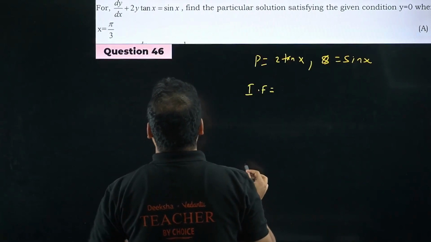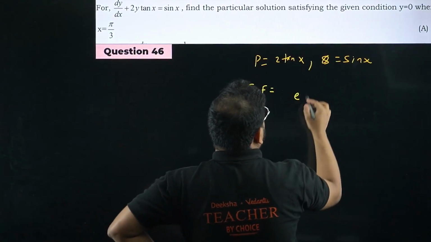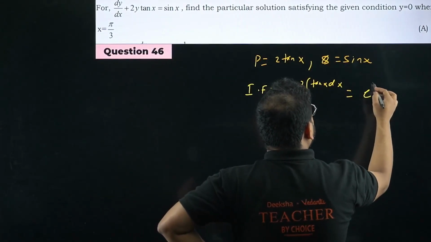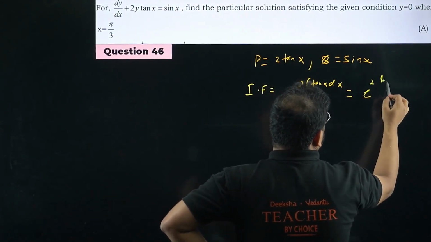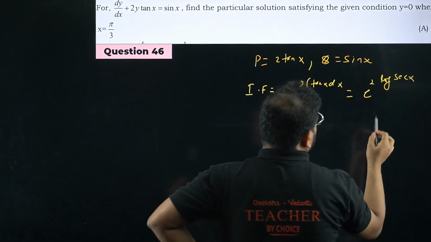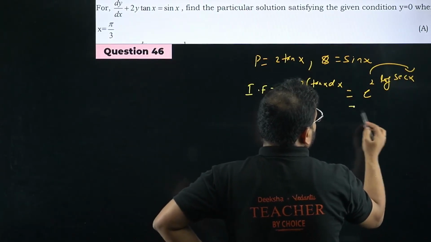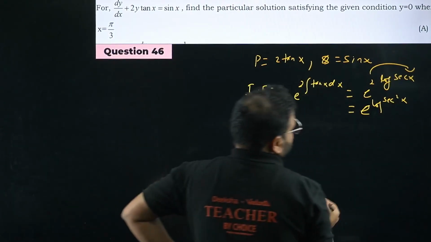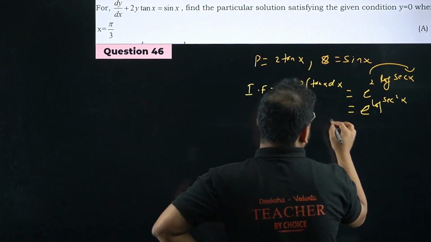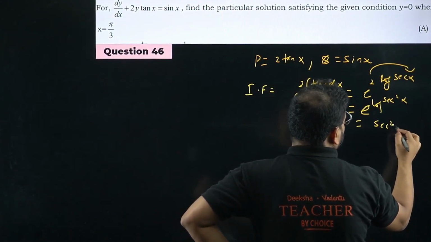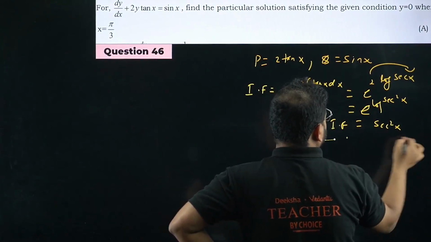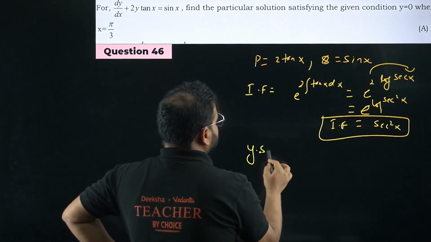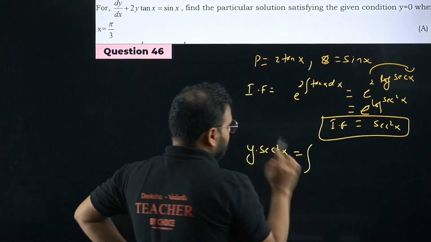It will turn out to be e power integration of 2 tan x dx, keeping the 2 outside, so e power 2 log of sec x. This 2 will go over here and it becomes e power log of sec square x. So e and log will cancel the effect. The answer is simply sec square x, so the integrating factor is sec square x. What is the answer going to be? Please check. y times sec square x equals the integration of this.